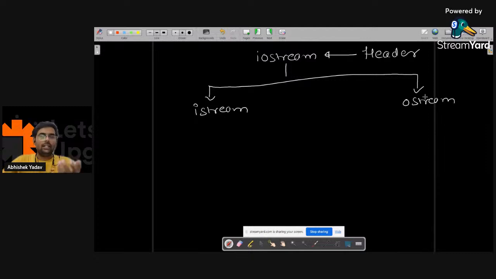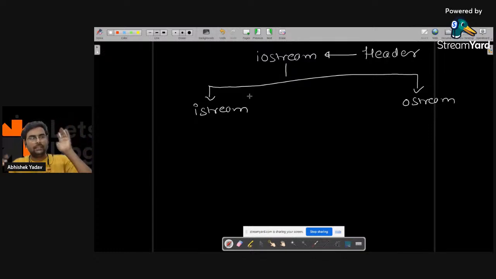Those who do not have an understanding of class and object: a class is nothing but a blueprint or template that defines the properties and behavior of an object. If you take a real life example, fruit is a class, and an object is a real world entity that you can use, that has some properties and some behavior. So if I say fruit is a class, then the objects are apple, watermelon. All the fruit names have some properties and some behavior. So here apple and watermelon are objects, and fruit is your class.